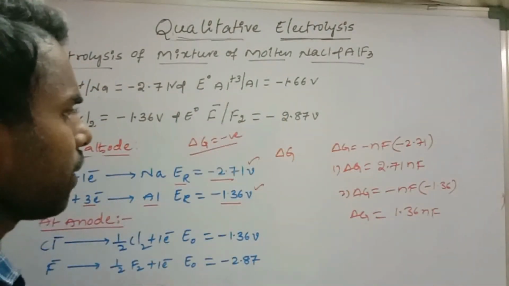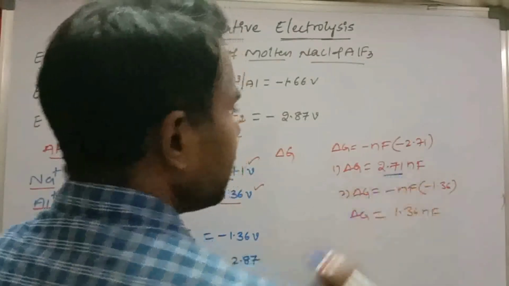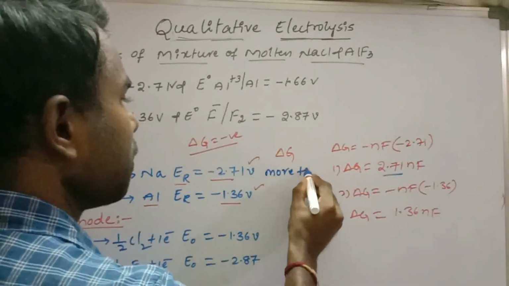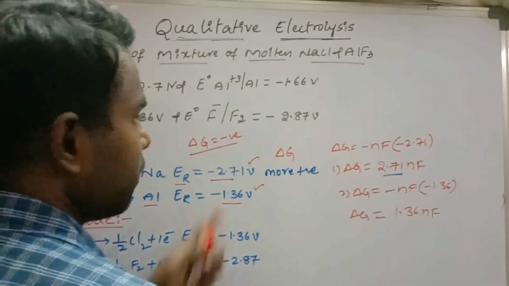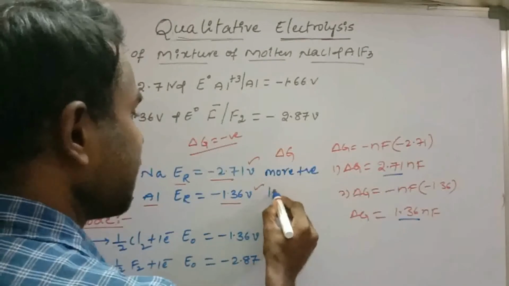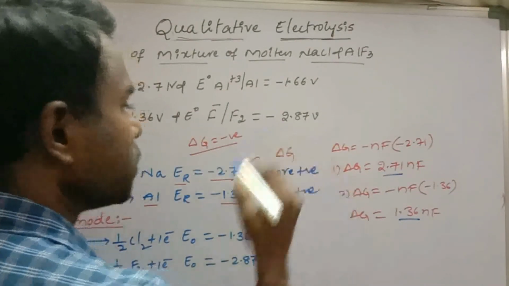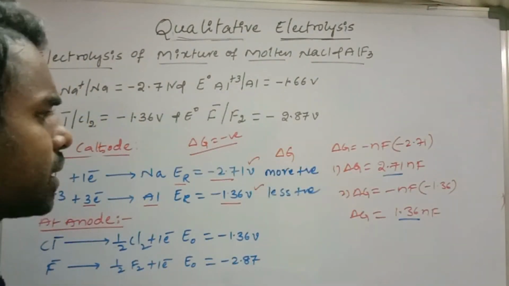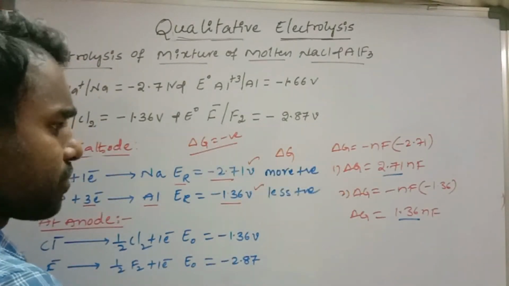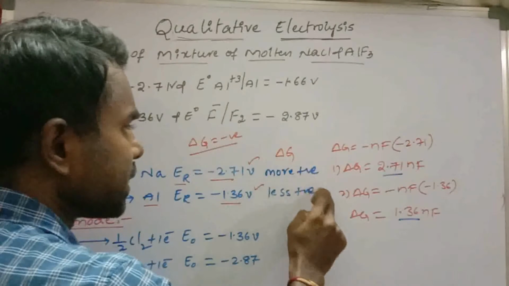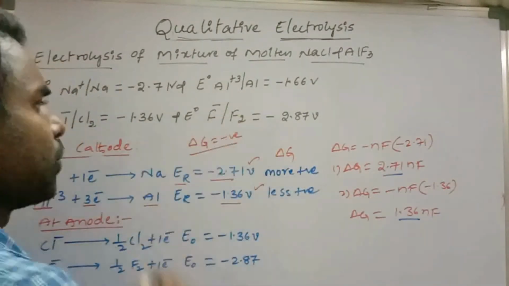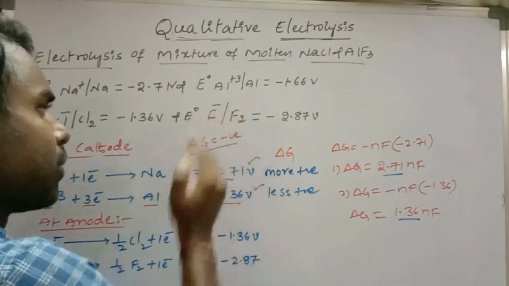Now see here, delta G is 2.71 nF, a more positive value, in the first case. In the second case, 1.36 nF is a less positive value. In both processes delta G is positive, but if delta G is less positive, then it is nearer to negative.